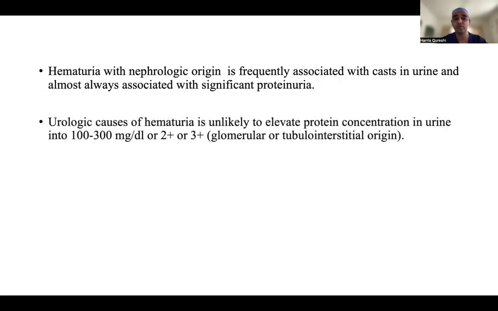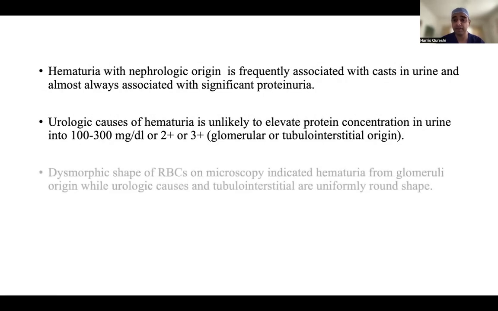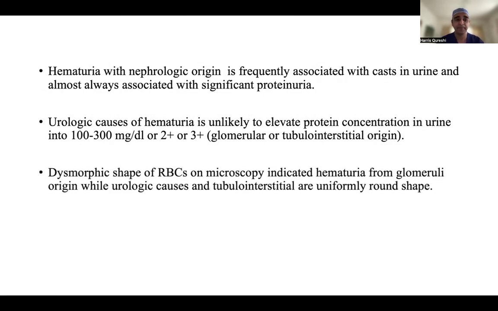Urological causes of hematuria are unlikely to elevate protein concentration in urine above 300 mg per deciliter. Up to 300 is a normal range. And on your report, you can see 2 plus or 3 plus. Then glomerulotubulointerstitial origin should be excluded.